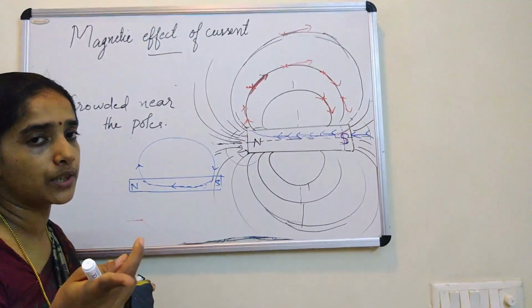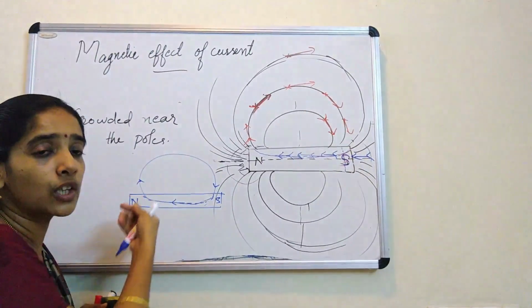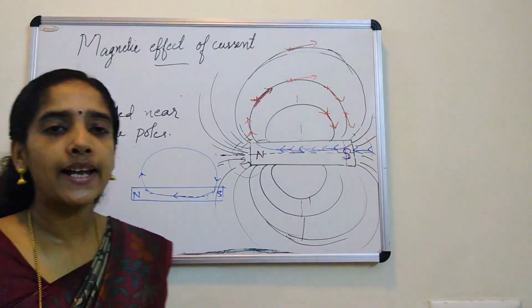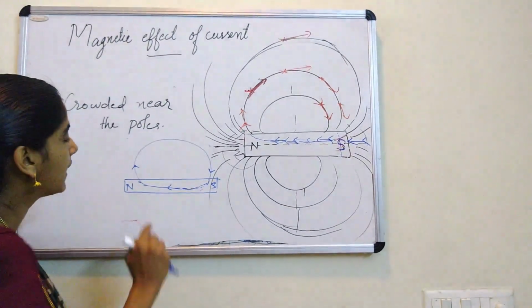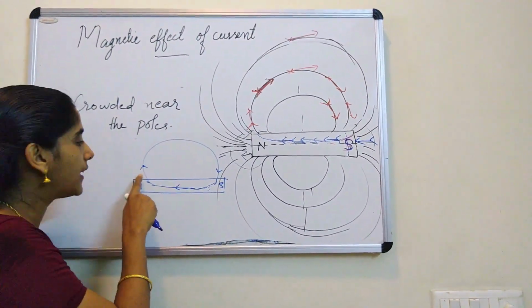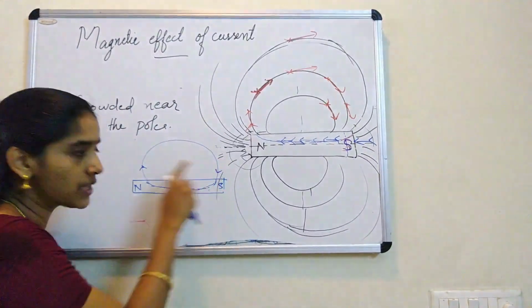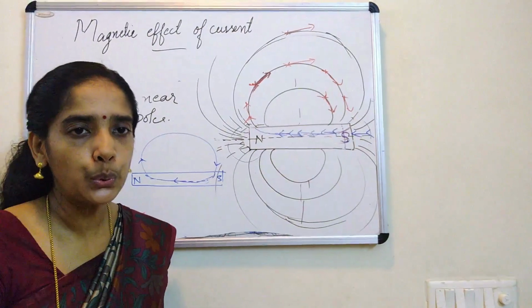You know the meaning of the word continuous. Electricity also we used it. A magnetic field line is a continuous and closed line. It comes in the exam. A magnetic field line is a continuous and closed line. Why? So what will you write? It is continuous and closed because outside the magnet, field lines are from north to south, and inside the magnet, field lines are from south to north.